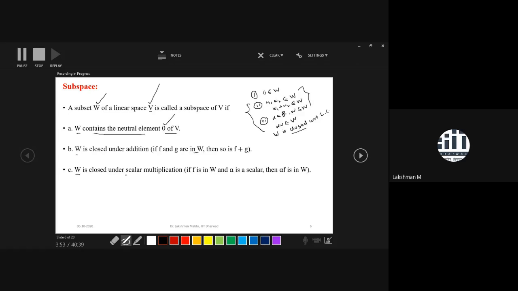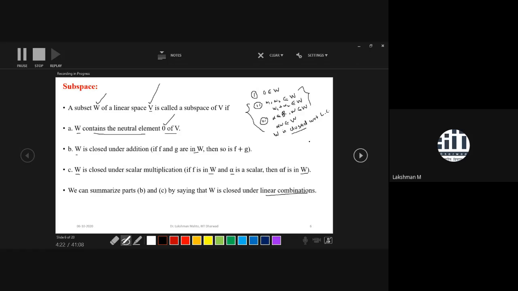And W is also closed with respect to scalar multiplication. A scalar multiplication, again, is borrowed from the linear space or vector space V. That means if you take any element f from W and a scalar alpha, then the scalar multiple alpha times f would be again in W. So we can summarize part B and part C: W is closed with respect to linear combination.